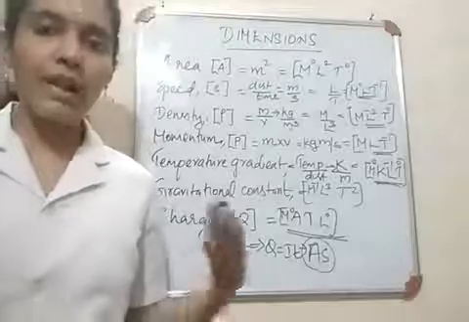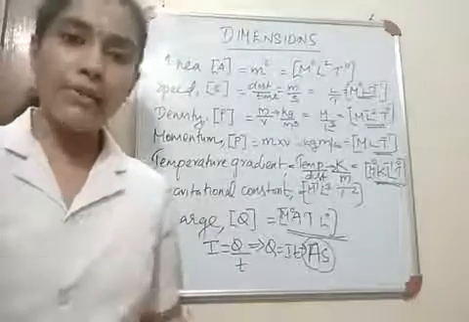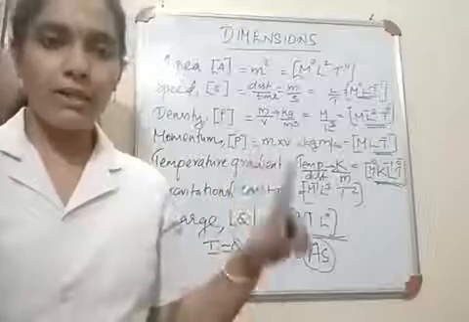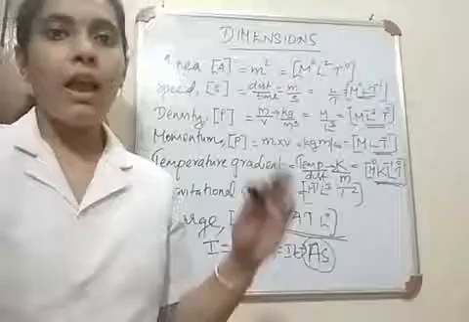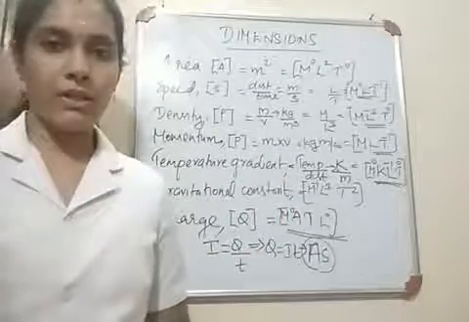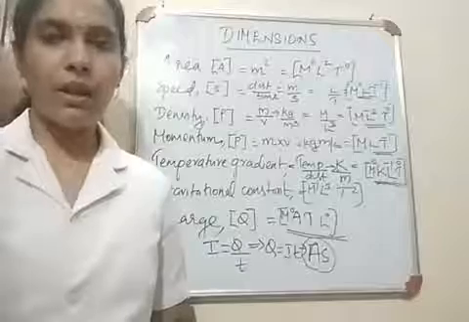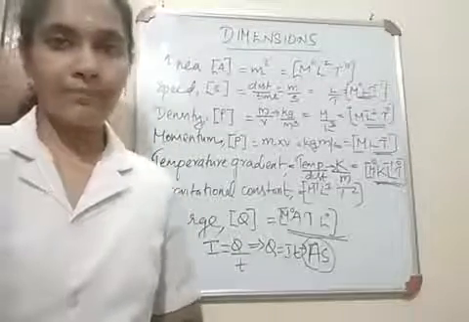Okay children, so like this you can find out the dimensional representation of any physical quantity. First step is to write the equation. From the equation find out the unit, and from the units substitute the respective dimensions with the powers. So practice more and more physical quantities.